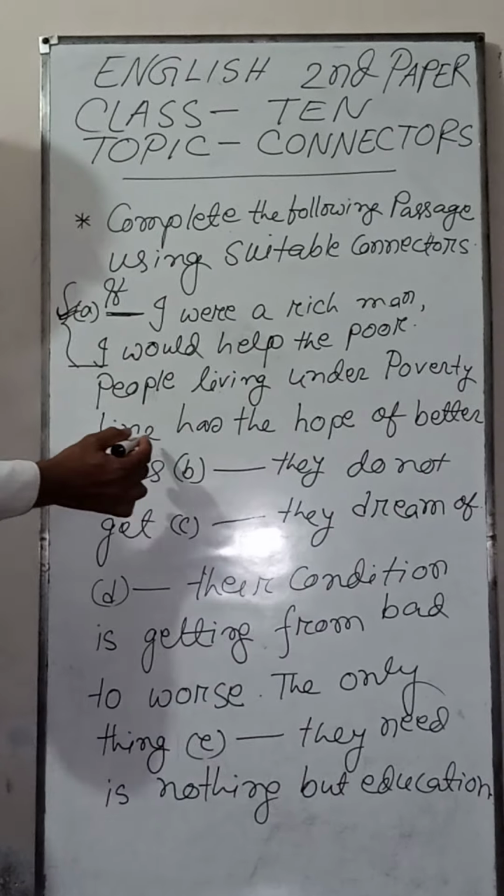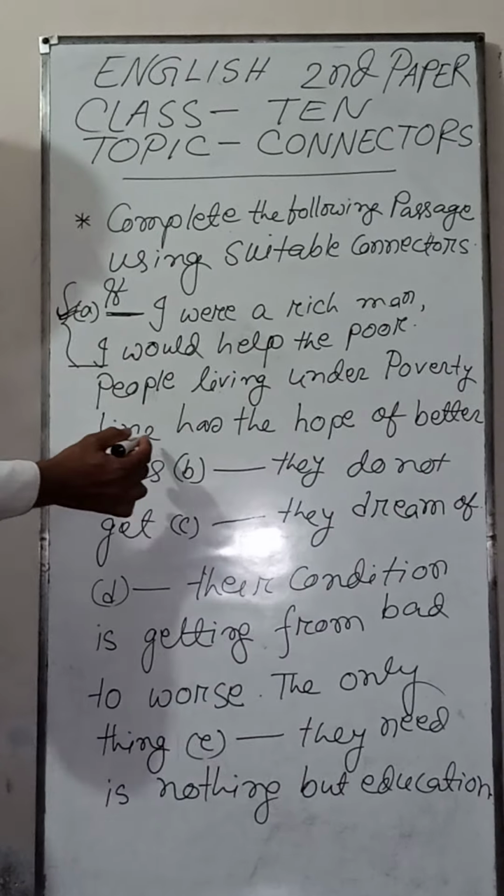If you find this, this is a connector, and this connector helped to fulfill the meaning of this sentence. In this case, see: people living under poverty line have the hope of better days, though they do not get which they dream.